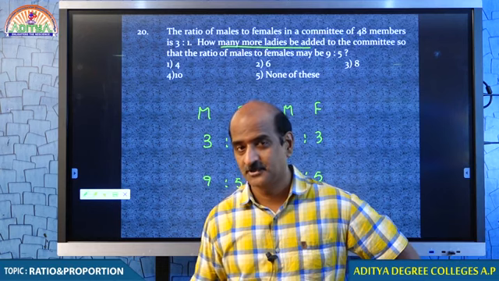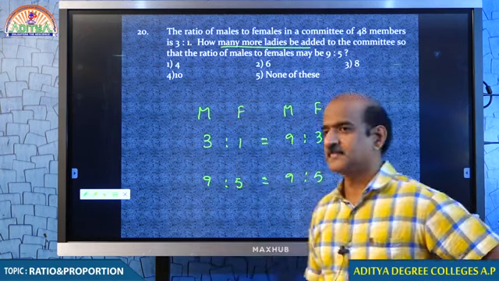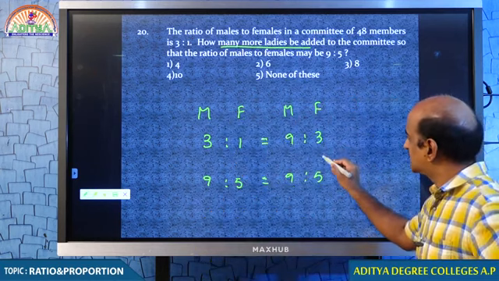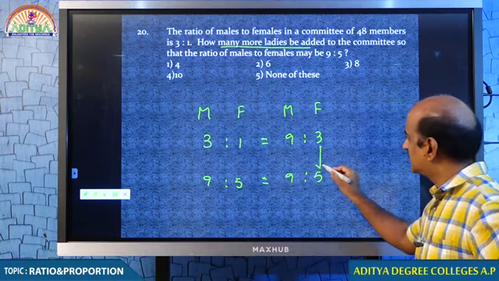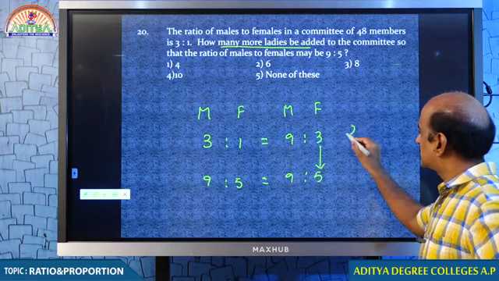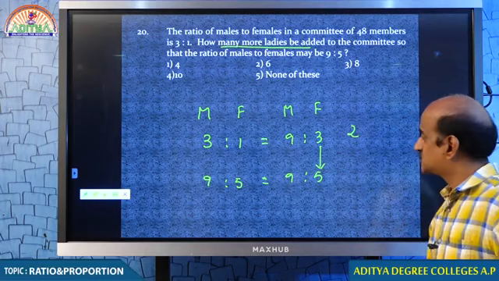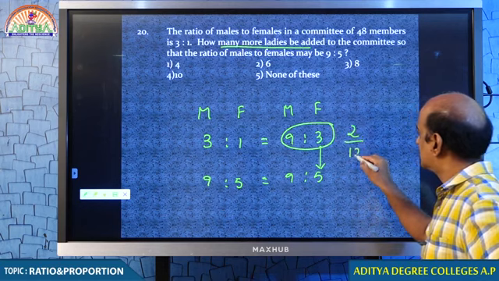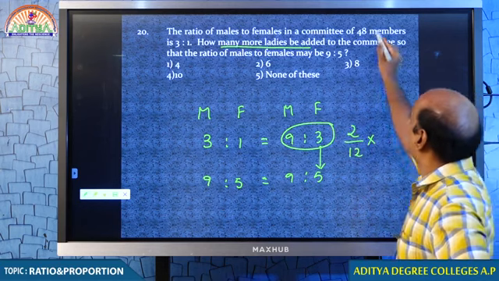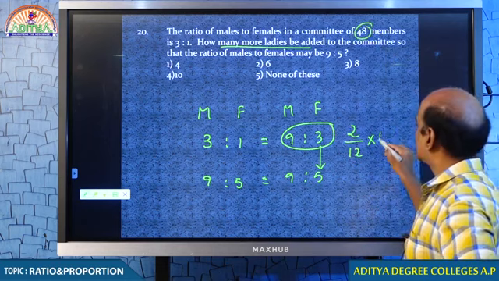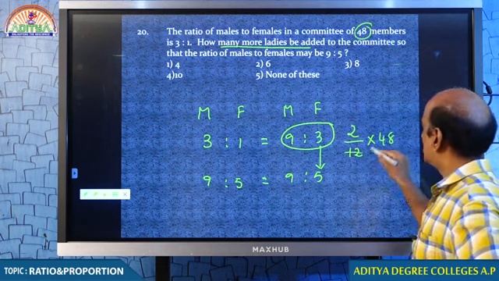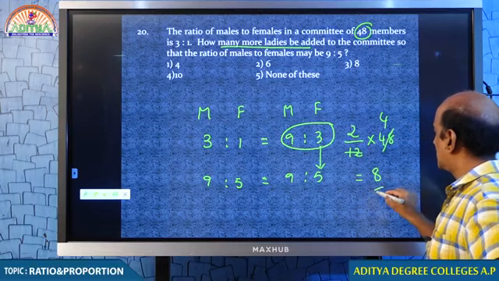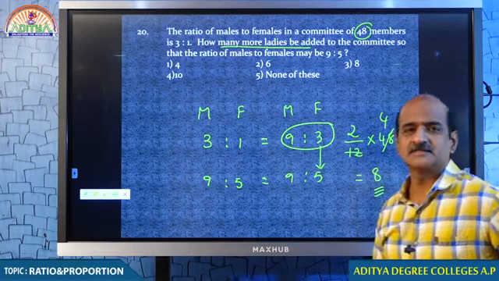You understand my point? Come on. Tell me, how many females do we have actually? 3 parts. They should be 5 parts. By how many parts must females increase? 2 parts. Out of how many parts? 12. Into what is the number of people in the committee? 48. Which means if you want to make this ratio, you have to add 8 females.